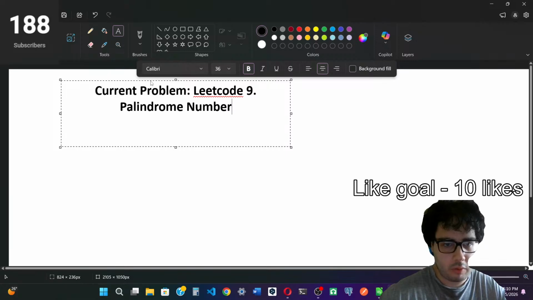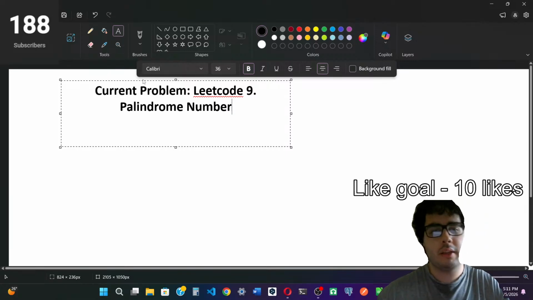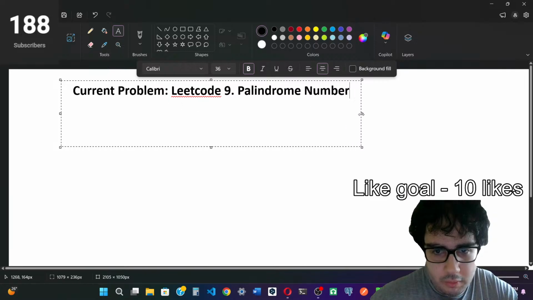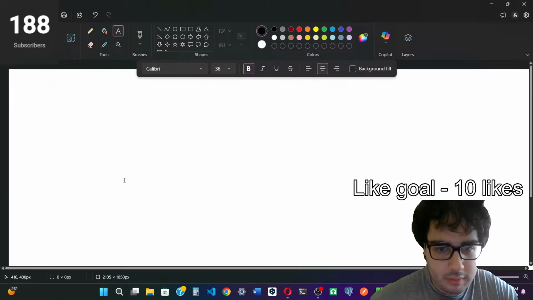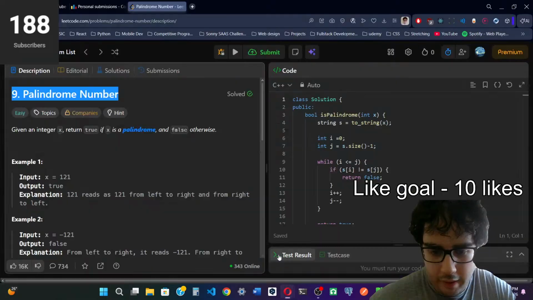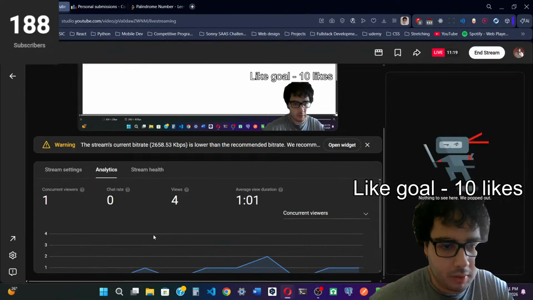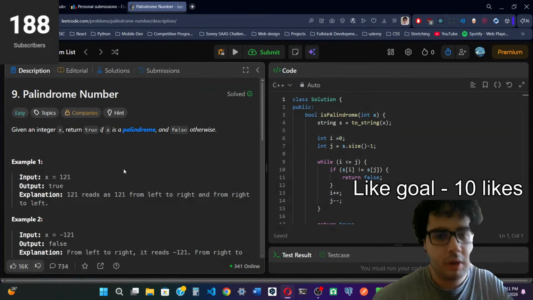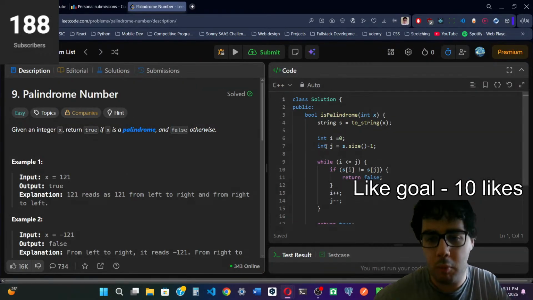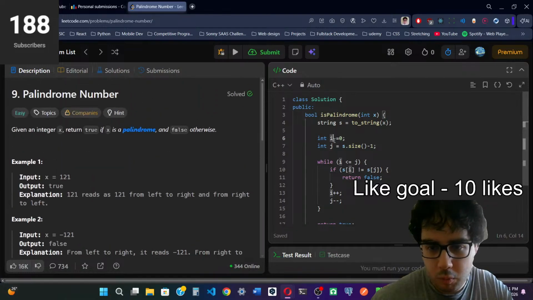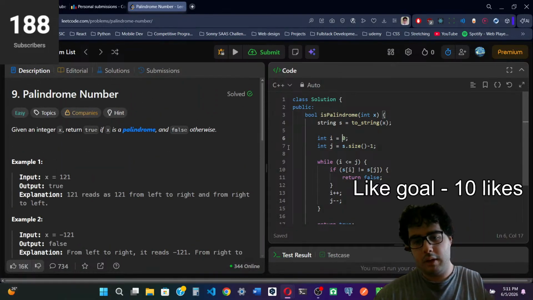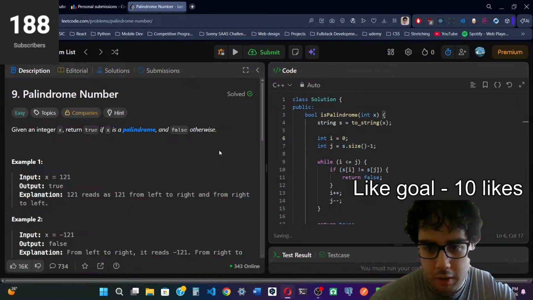I have solved this using a string, and you can solve it also without a string, which is the follow-up question, but I haven't really looked into the most optimal approach here. I'm going to show you maybe a more naive approach, but it gets accepted. So if that's what you want, then that's good.